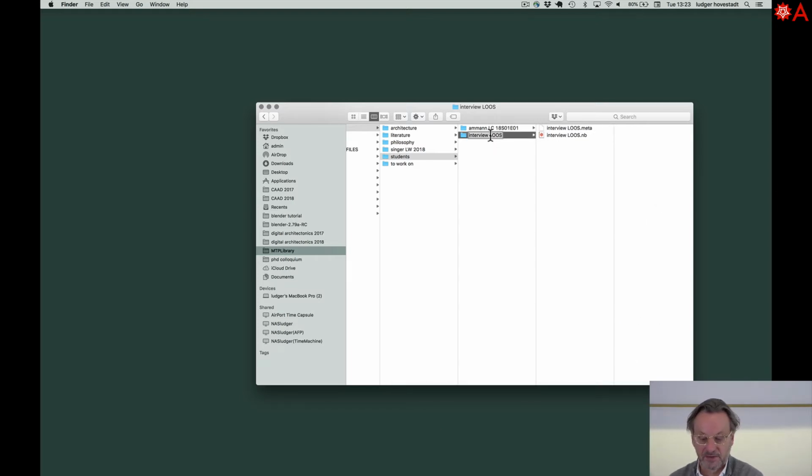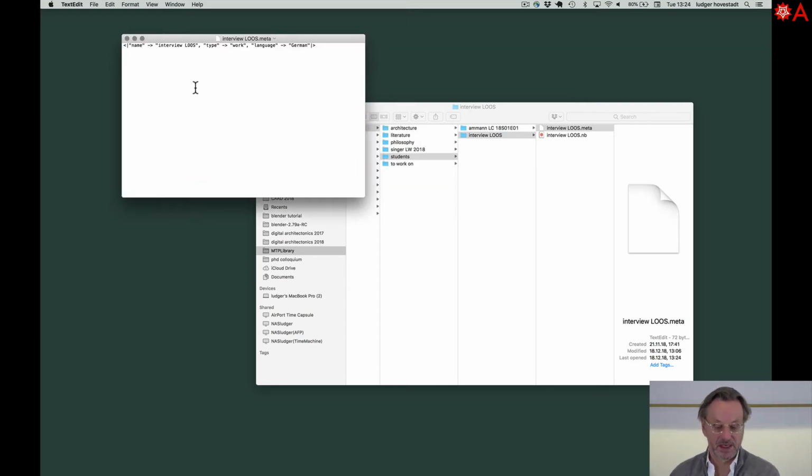I gave it a name. The interview has to have the same name, and we need the meta file. The meta file has to look at least like that. Name, type, this could have a work or a book or a movie, whatever, and language. And the problem is that we have a German language, and this is what we have to deal with in this tutorial. So this has to be straight quotation marks.